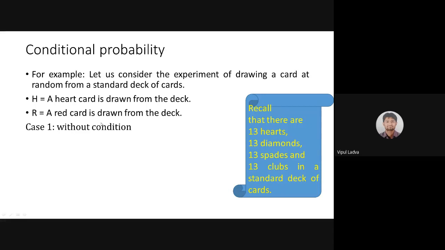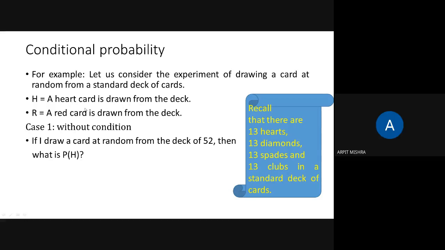In that we are not having any condition. My question is, if I draw a card at random from the deck of 52, then what is the probability of event H? H is a card of heart. The selected card will be of heart. What could be the probability of this? Anyone, quickly reply in the chat box or unmute and reply. What should be the probability of H? Event H. H is an event that I'm getting a card of heart.